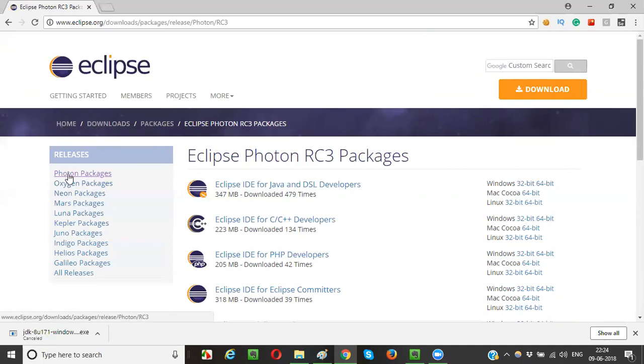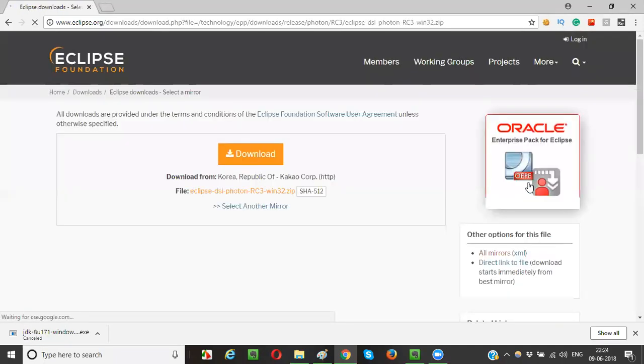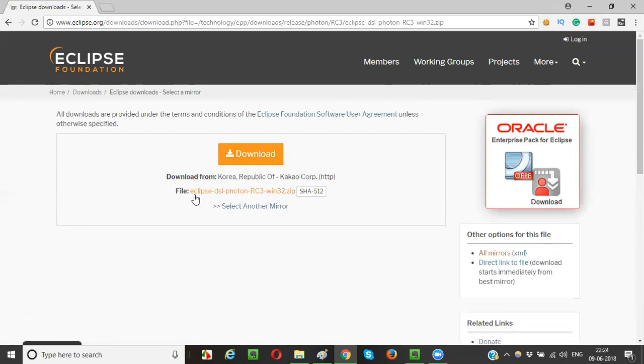Maybe Photon is the latest version. I tried up to Oxygen, but I never tried Photon. This is the first time I'm trying to use Photon. Okay, click on this 32-bit. It's trying to download Eclipse IDE. Just confirm here, guys, what you are downloading. Before hitting the download button, better read this: Eclipse IDE Photon RC3 Windows 32-bit. Looks good to me. Click on this download button.